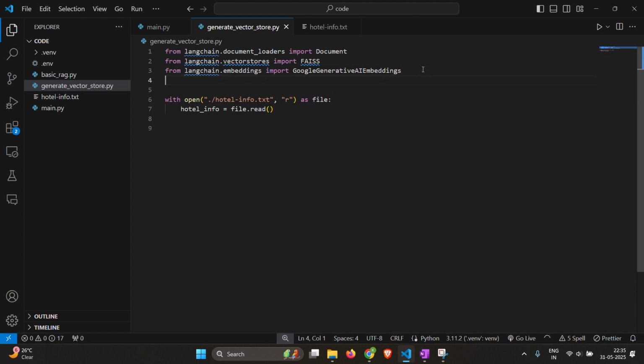So we'll also import the recursive character text splitter. Then we'll make a splitter.